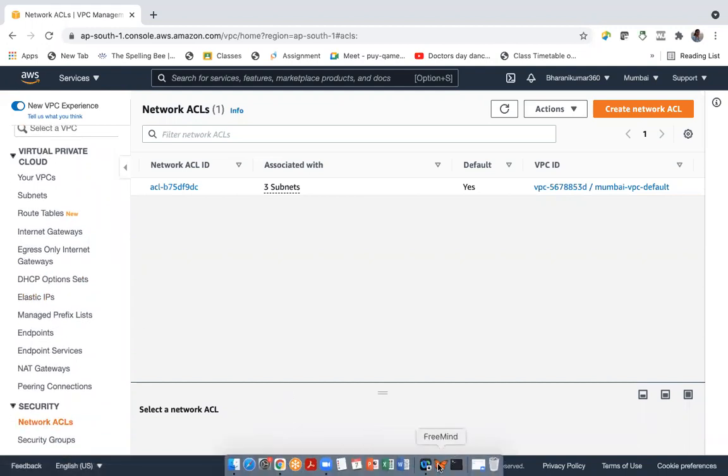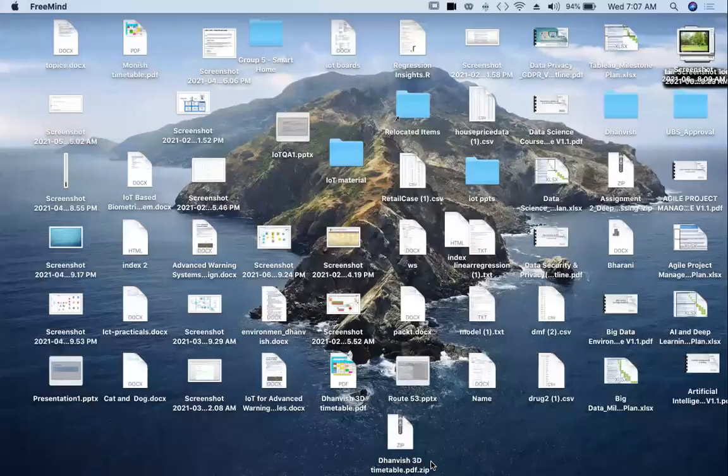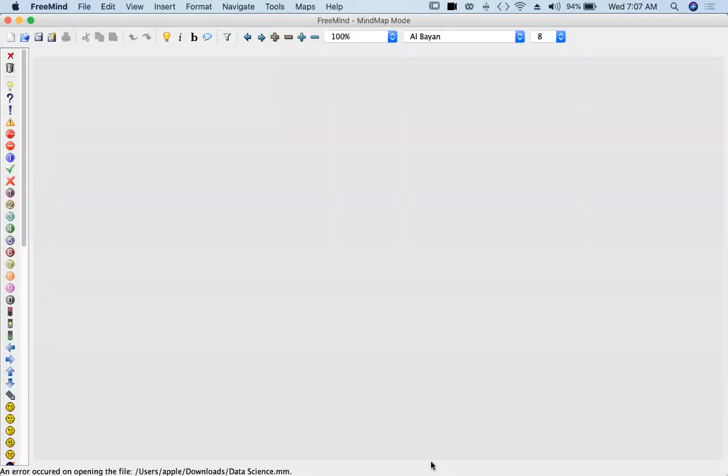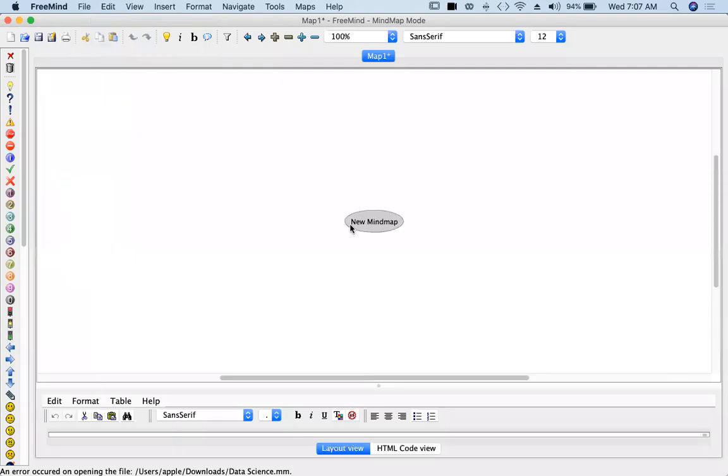Let me open this. Let's call it AWS network security or network firewalls.